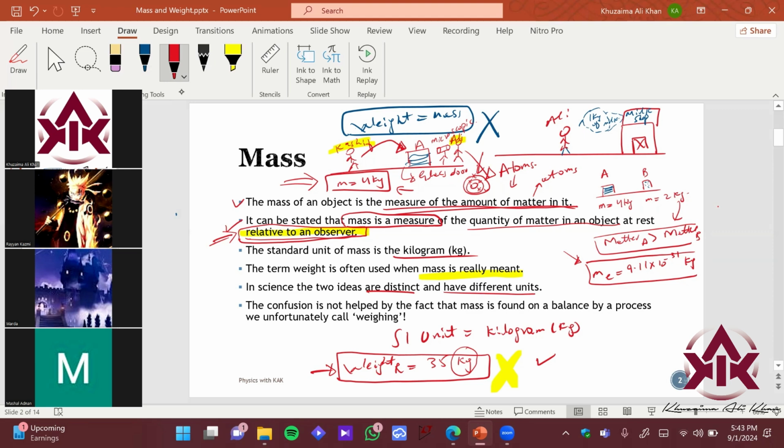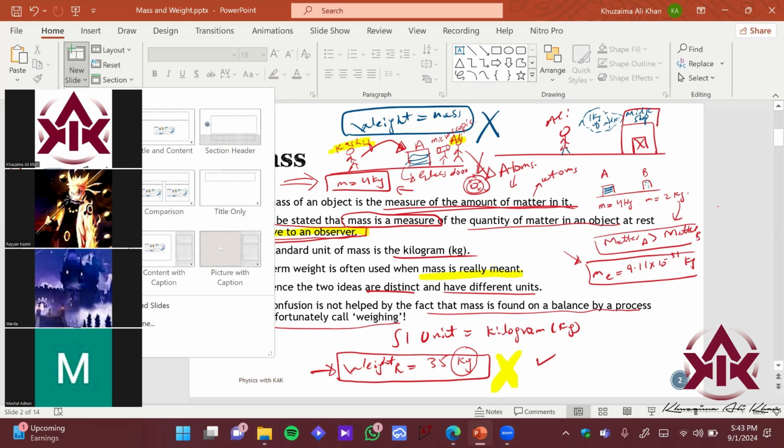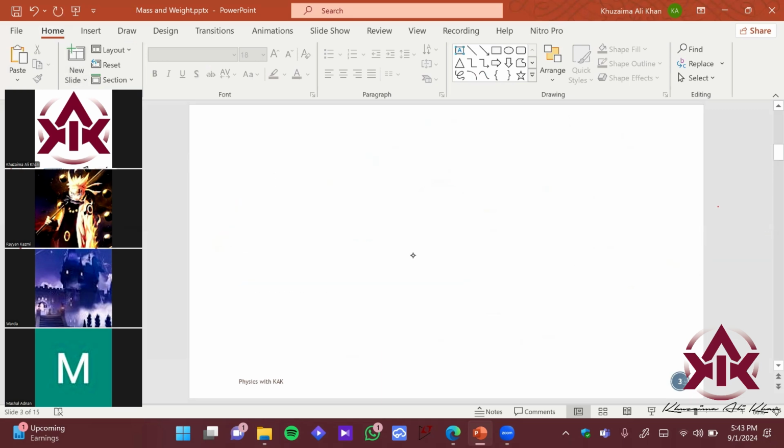This confusion is not helped by the fact that mass is found on a balance by a process unfortunately called weighing, right? If you go to a traditional sabzi wala in Karachi or anywhere in Pakistan, what they basically have is a pivot over here, and on one section we put the weight, and there is a section number 2, right? I made this a bit messy, let me just fix it.